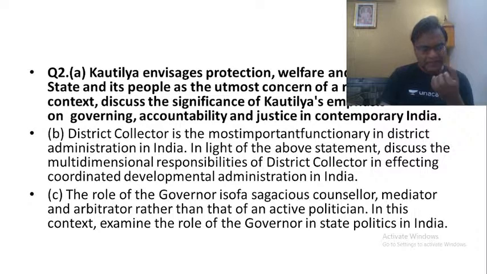Right? The basic problem here is that we have this representative democracy. In this representative democracy, the problem is that the accountability of the rulers is limited only to voting in elections. So once we vote in elections, for the next 5 years there is no accountability. What we have for the next 5 years is what is called electoral dictatorship. That is the reason why Kautilya becomes very, very important.